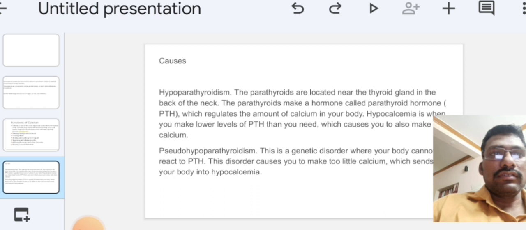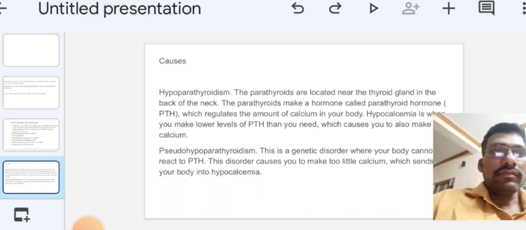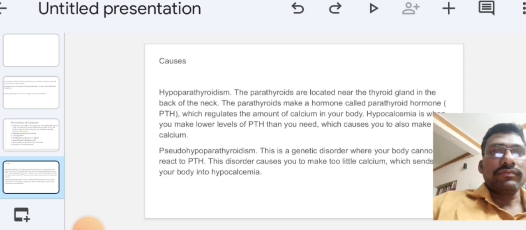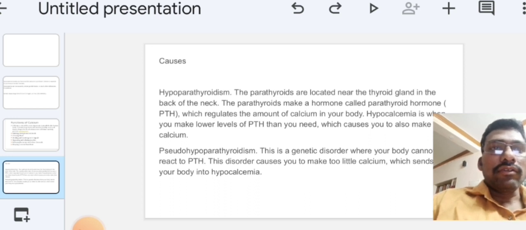And the causes. What are the main causes of hypocalcemia? The first cause is hypoparathyroidism. The parathyroid glands are located near the thyroid gland in the back of the neck.